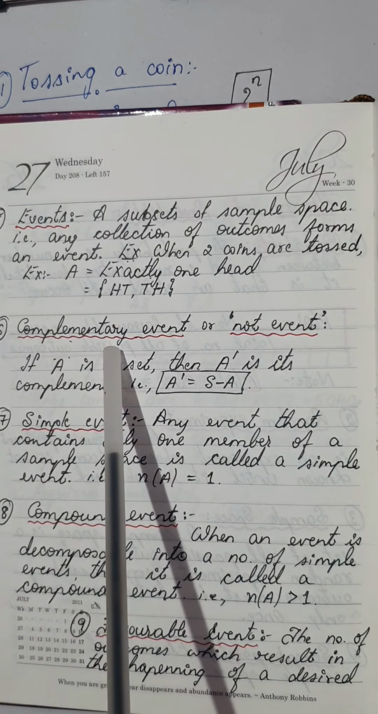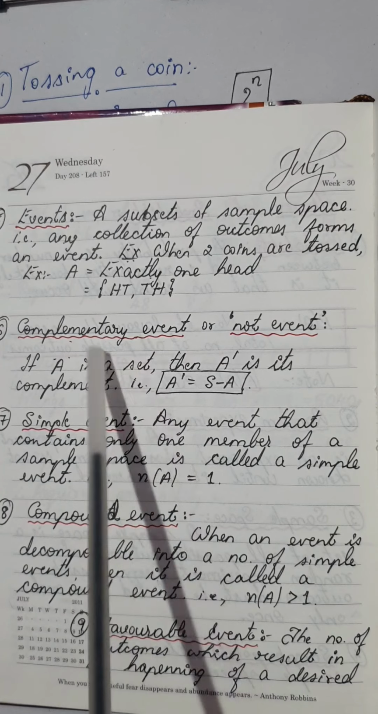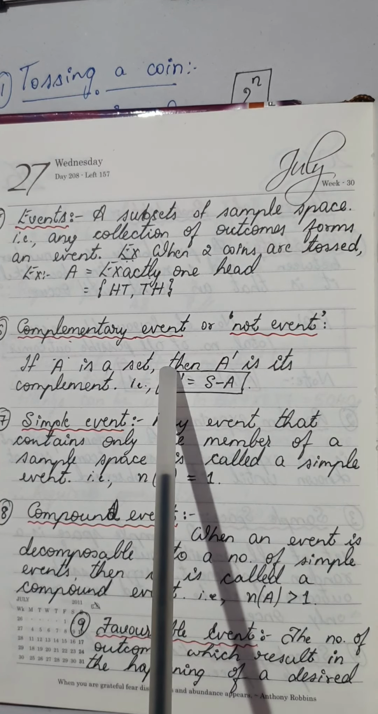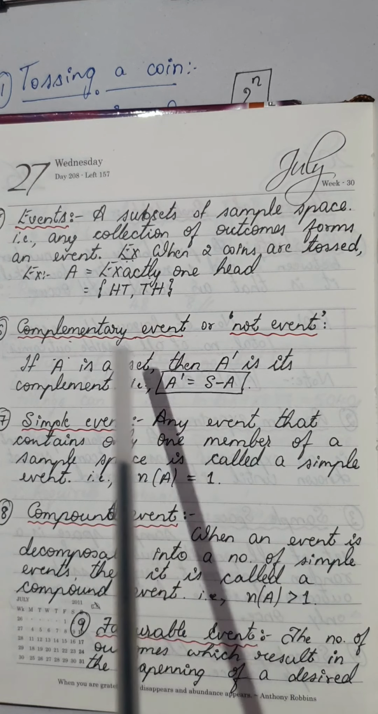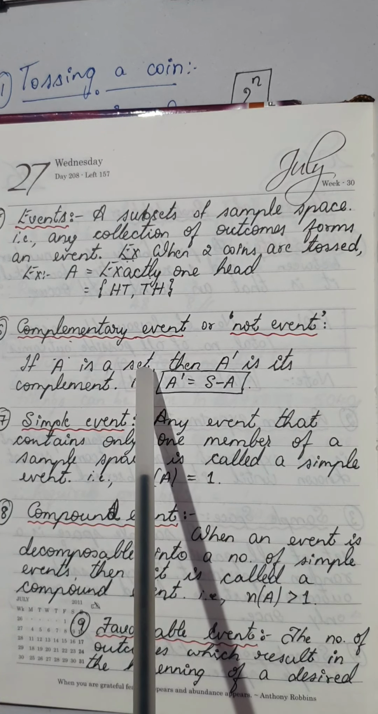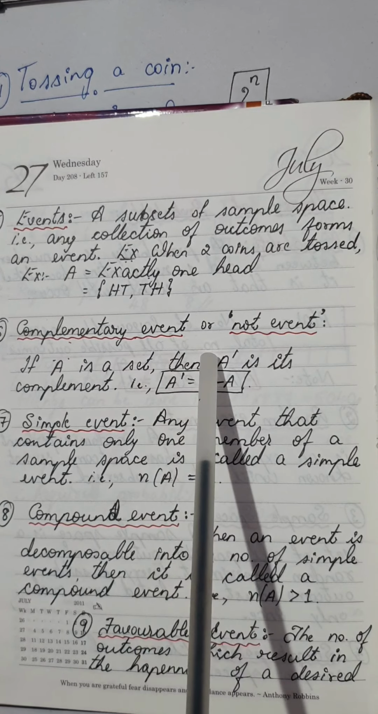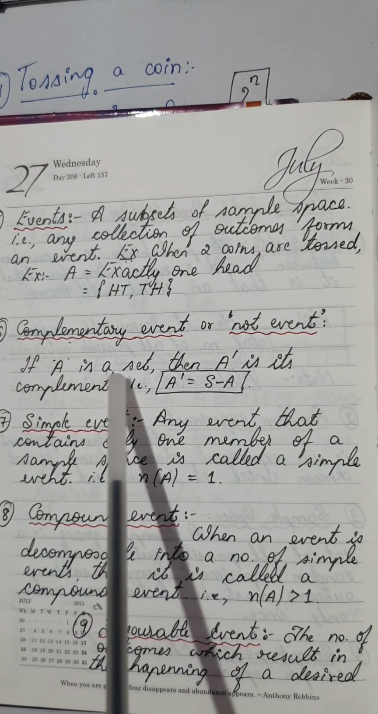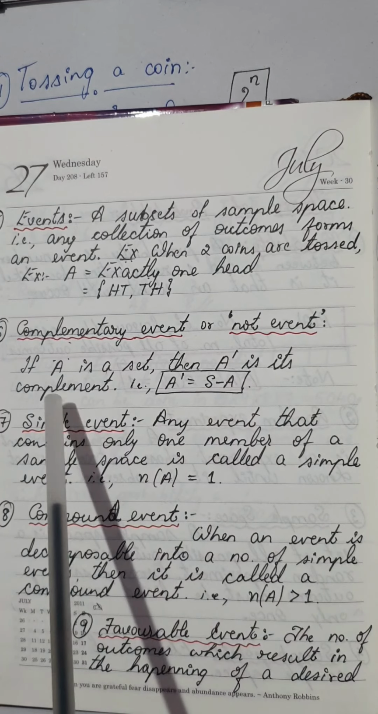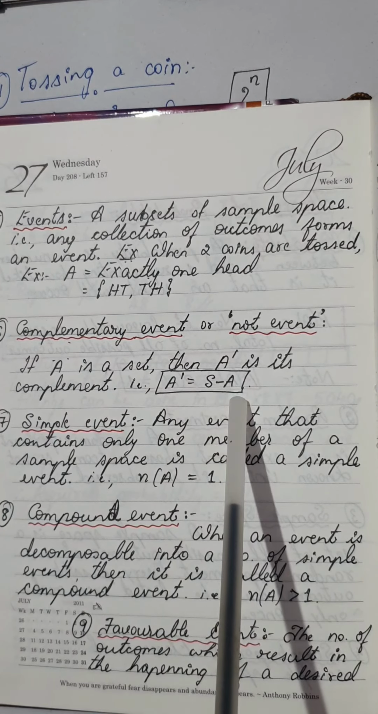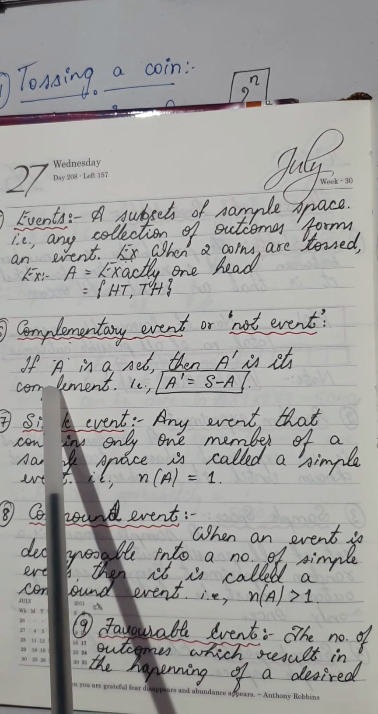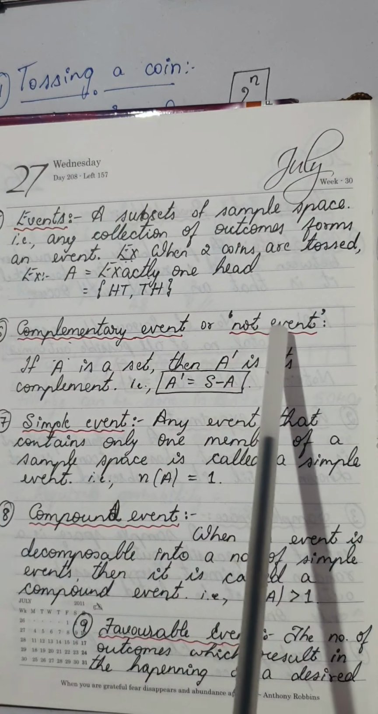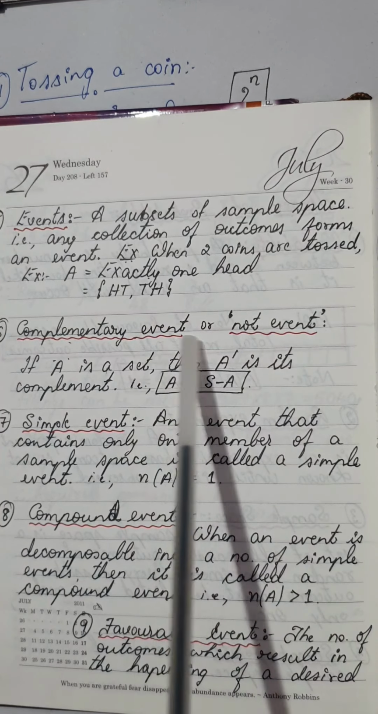The next definition we're going to see is a complementary event. A complementary event is also called a not event. For example, if I know the probability of India winning a game, then I can easily say the probability of not winning a game, that is, the probability of losing a game. If A is a set, then A dash is its complement. Similarly, if A is an event, A dash would be its complementary event.